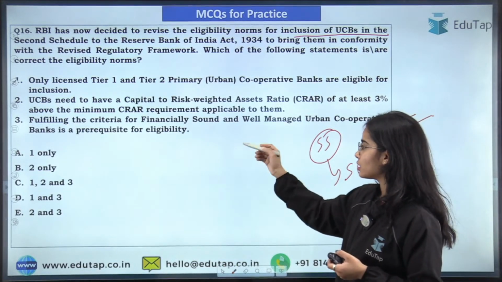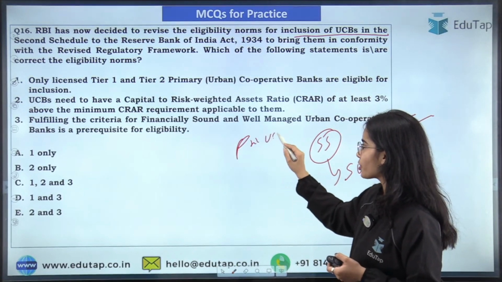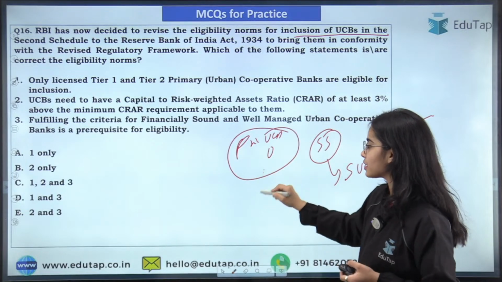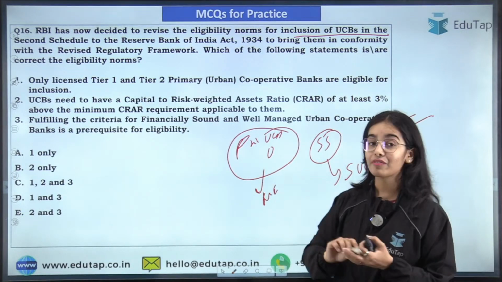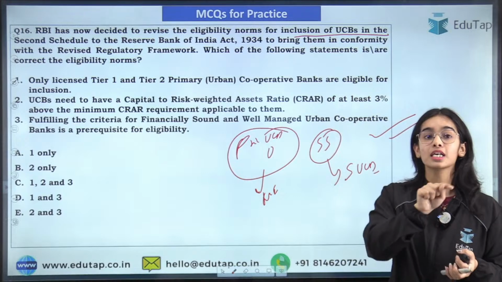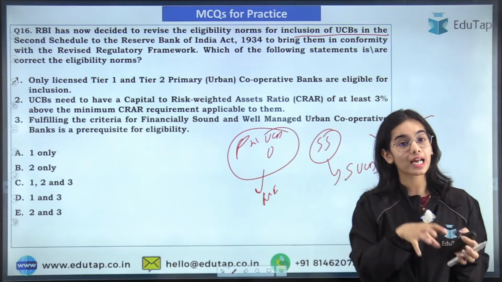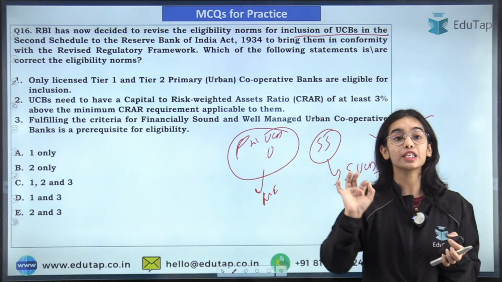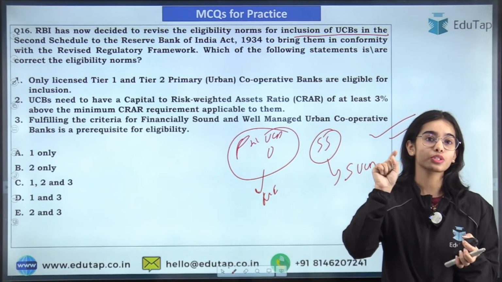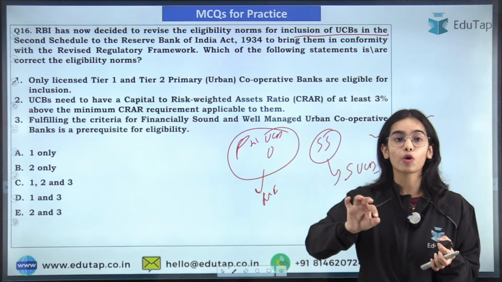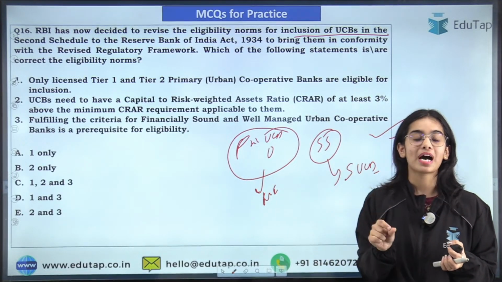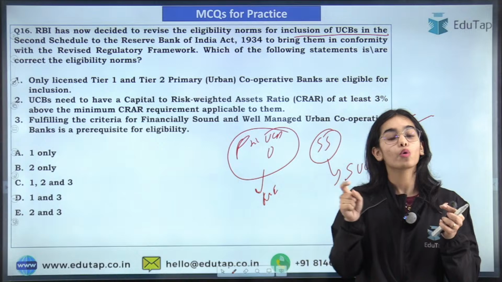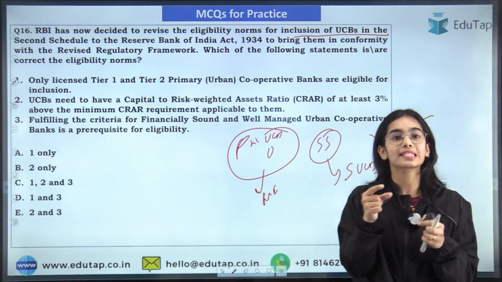In the primary urban cooperative banks outlook that has been recently released by the Reserve Bank of India, we have discussed that there are 51 scheduled urban cooperative banks in our country, and the other urban cooperative banks are non-scheduled. That means in total 1451 urban cooperative banks in our country are non-scheduled. Only the 51 urban cooperative banks are scheduled.